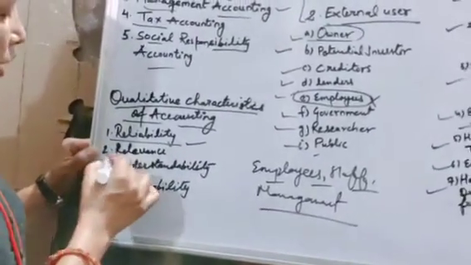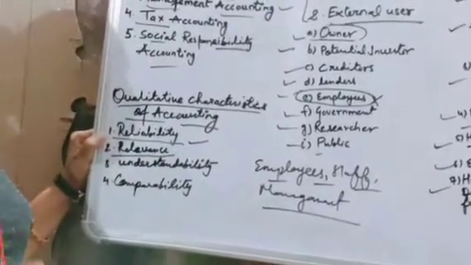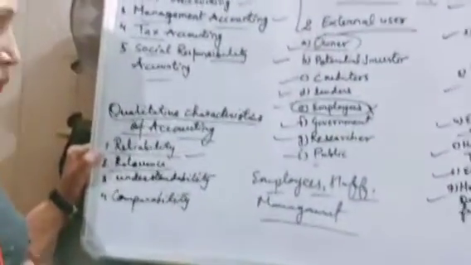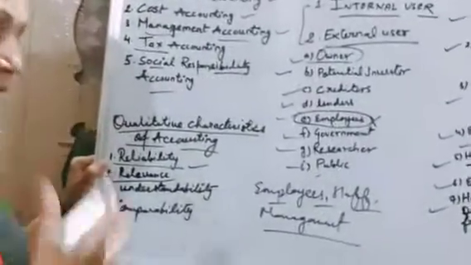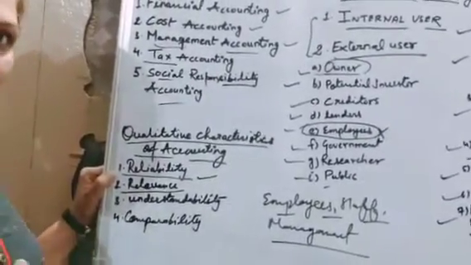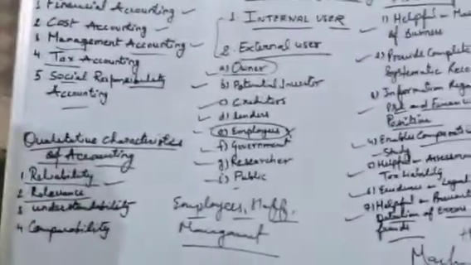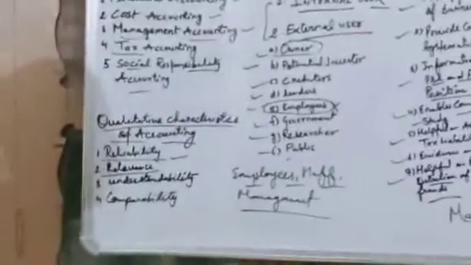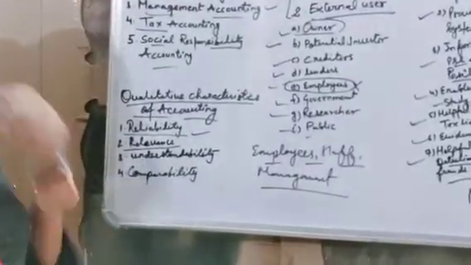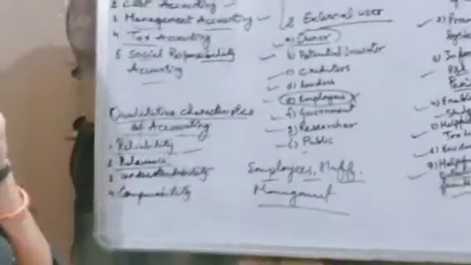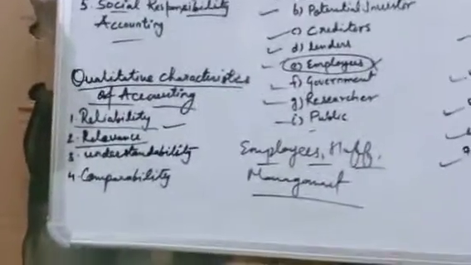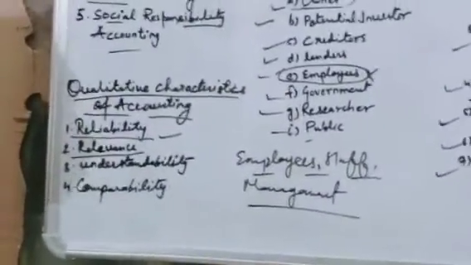Understood? Then come to the next point, that is relevance. Relevance means whatever information you have provided should be relevant to the particular matter or that year's information. For example, if you want to publish the dividend policy in the newspaper, it should be relevant for the future planning of dividend policy.